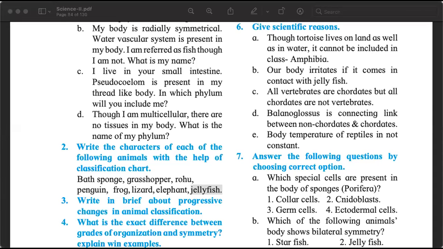Jellyfish belong to the phylum Coelenterata or Cnidaria, and organisms of this phylum have cells called cnidoblasts in their tentacles, and these cnidoblasts have toxins. This toxin causes the irritation. So the words that any teacher will look for when you are writing this answer are cnidoblasts and toxins. Tentacles come later. Cnidoblasts and toxin.